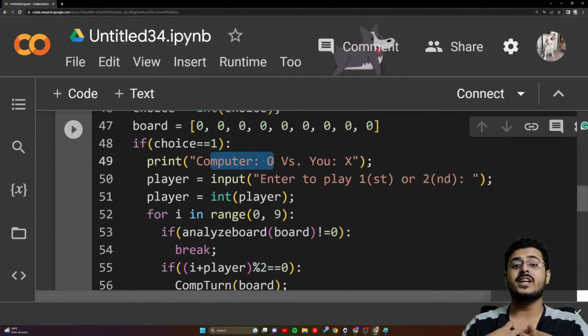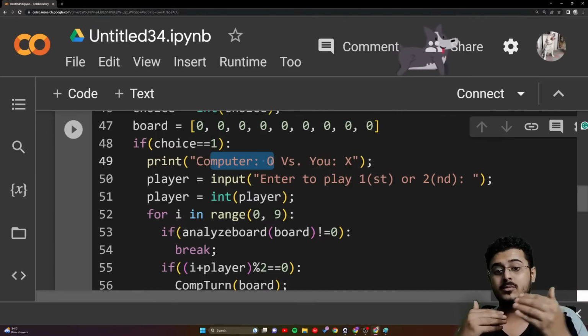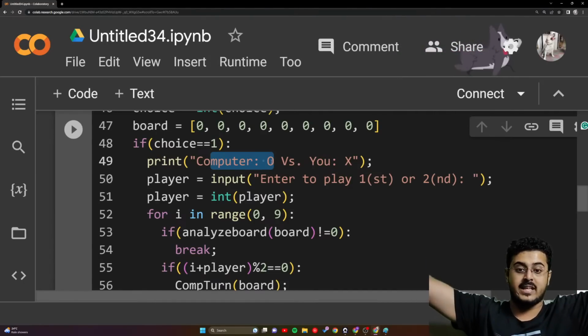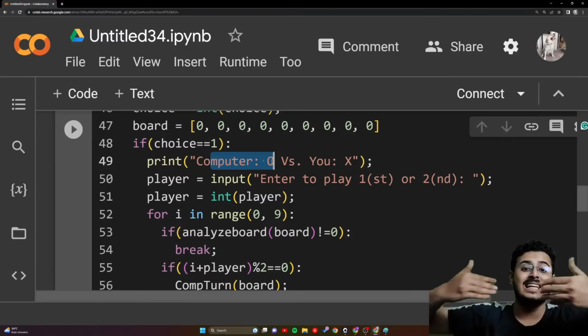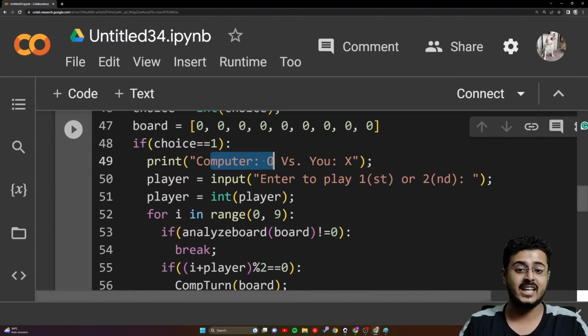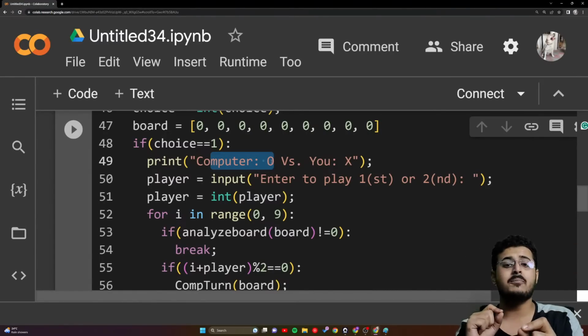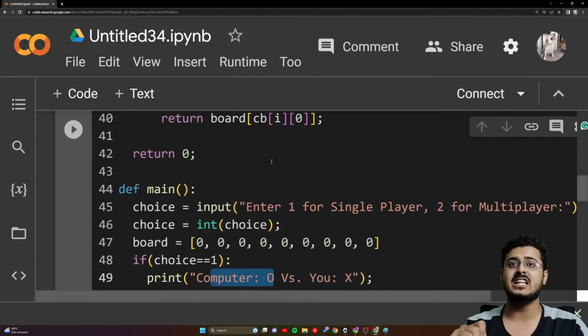What it's going to do is use the min-max algorithm to see all the different outputs, come back through those outputs, figure out which particular position has the highest value, and choose that particular position as its final answer, guys.